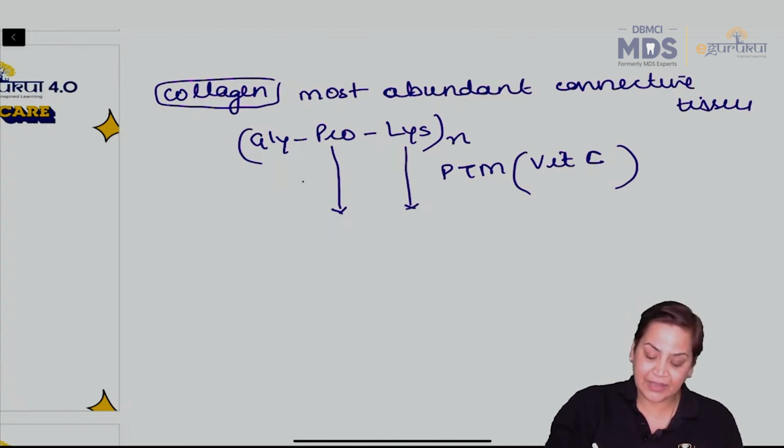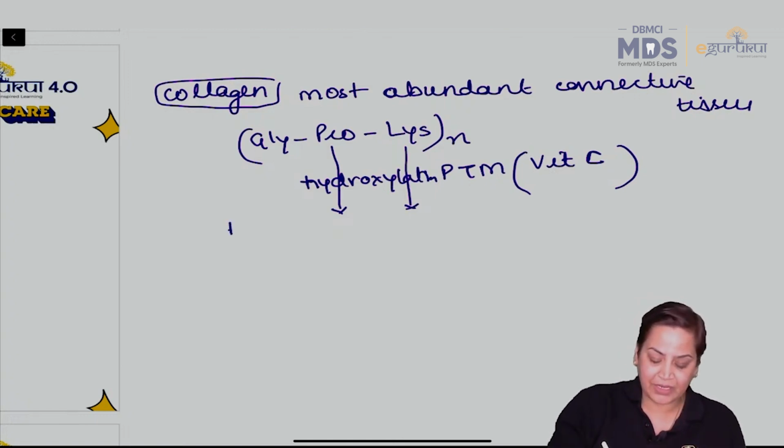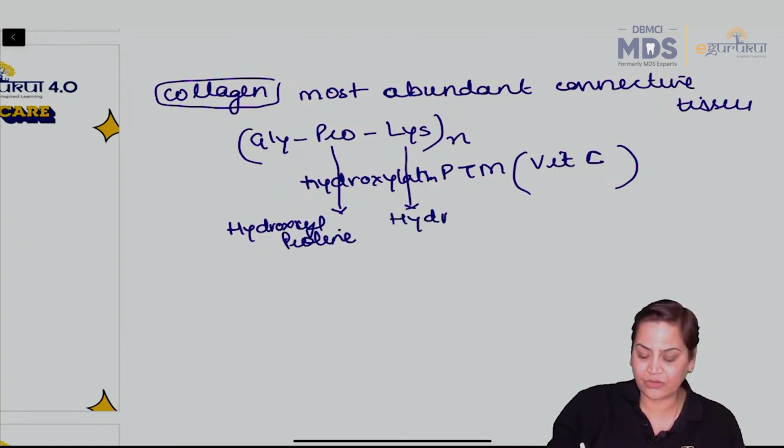So obviously, if vitamin C is involved, it will catalyze hydroxylation, meaning attachment of a hydroxyl group. Proline will be converted into hydroxyproline, and lysine will be converted into hydroxylysine.